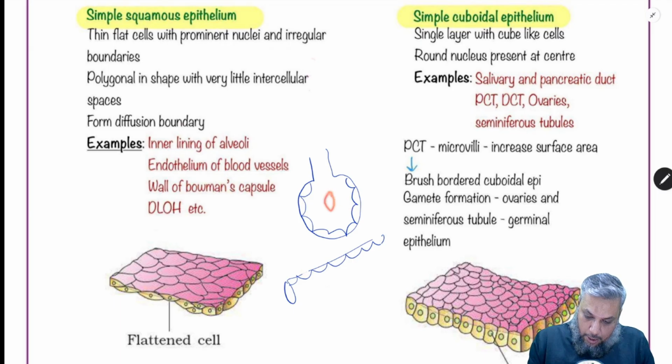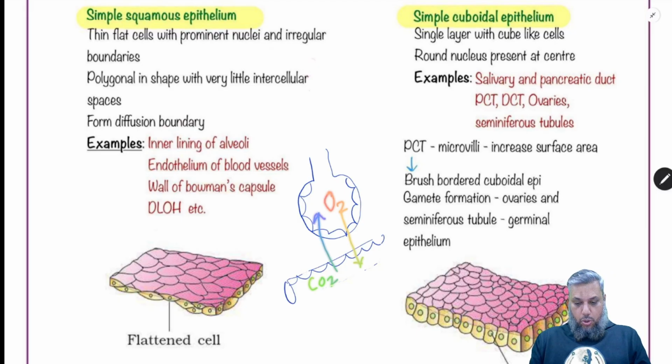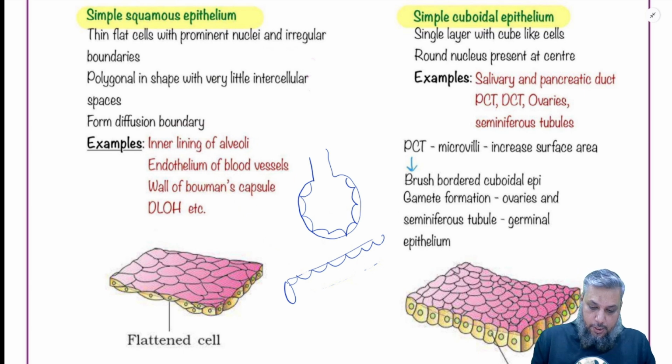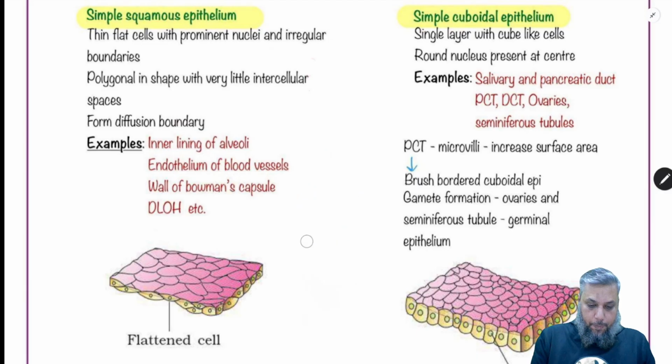Oxygen can easily diffuse across the epithelia into the blood. Carbon dioxide can easily diffuse out into the alveoli. So भले ही boundary है, but still it is a diffusion boundary. So that is why the epithelial tissues function as a diffusion boundary. The other locations that we have mentioned over here is that they are also present in the walls of the Bowman capsule.